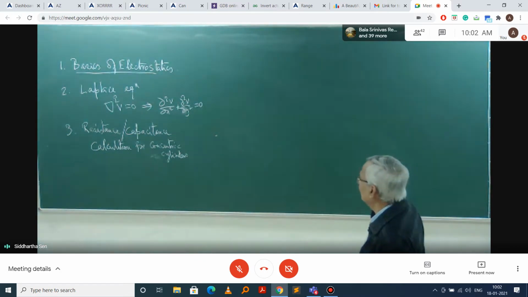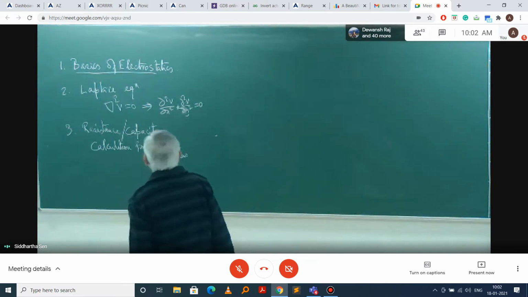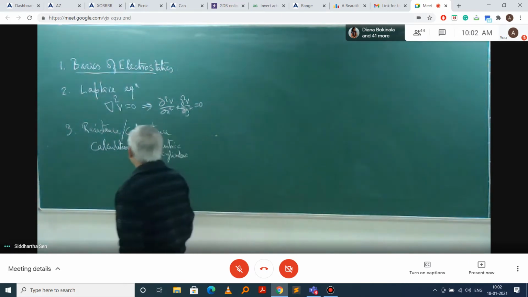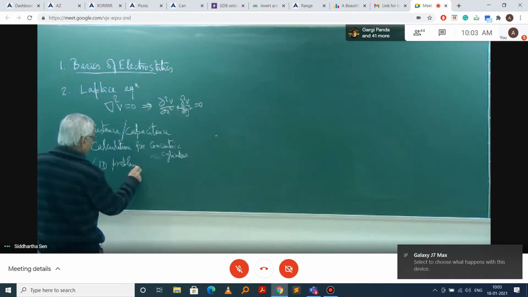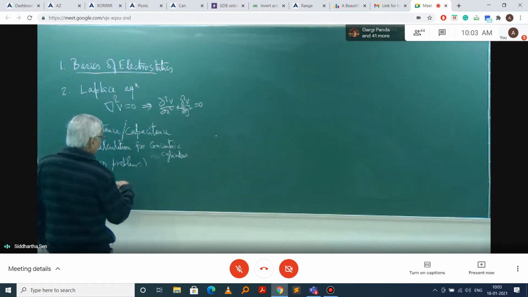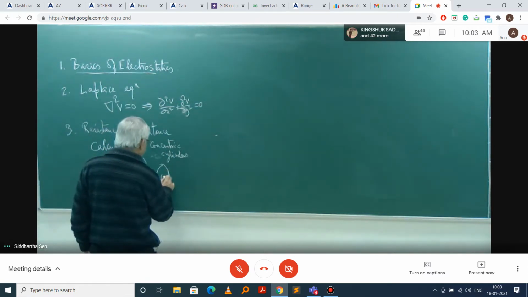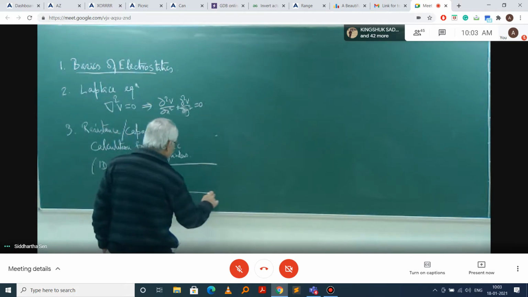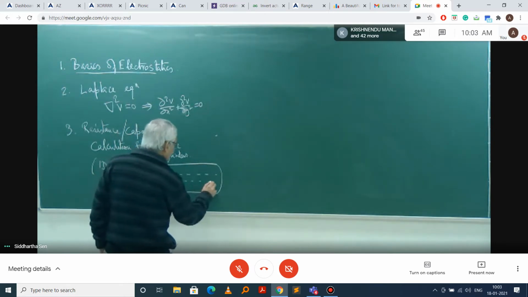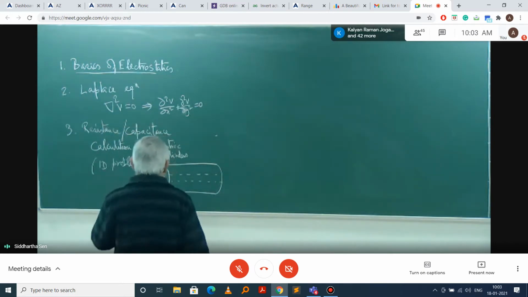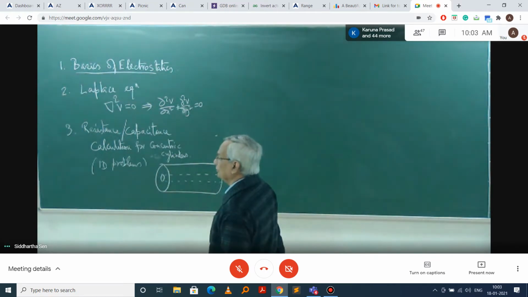Doing that, we simplified this Laplace equation for basically 1D problems, where we had considered concentric cylinders. For the 2 concentric cylinders, we found the capacitance or resistance between them.